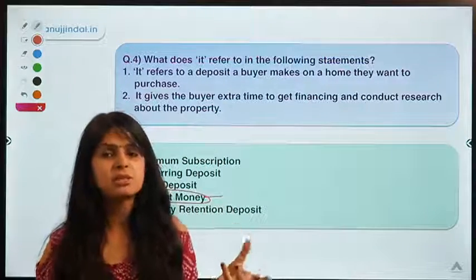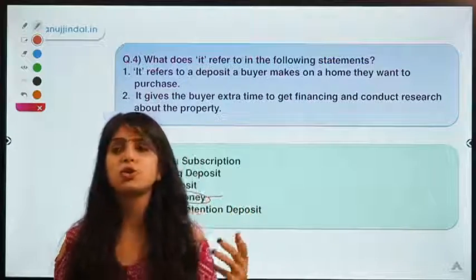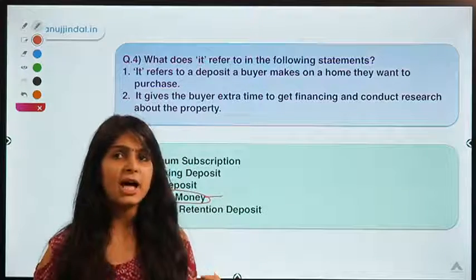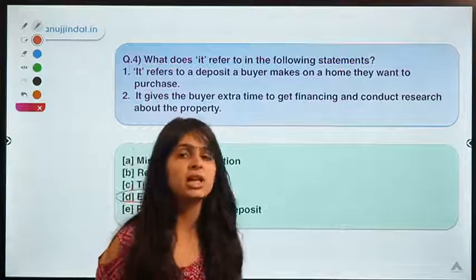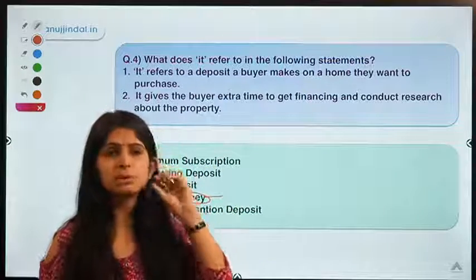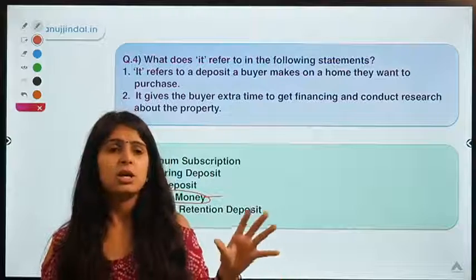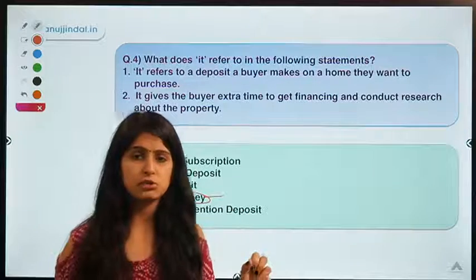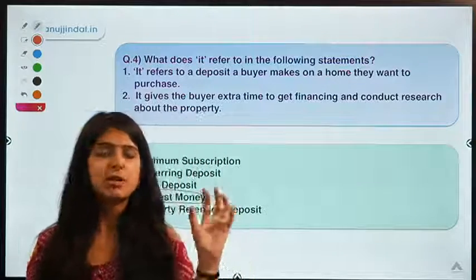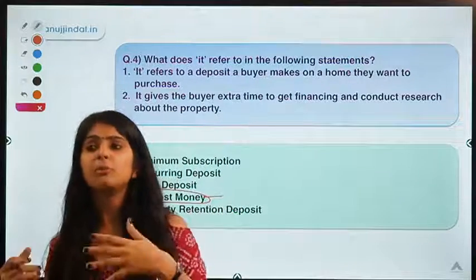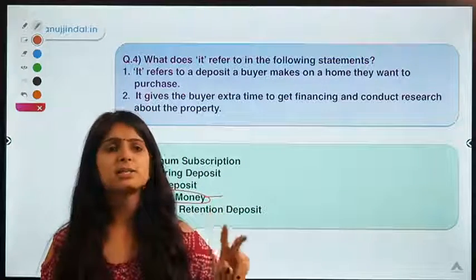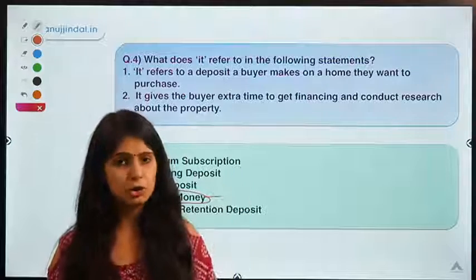You want to buy it, but still there is some amount of risk. You're not sure, you want to consult your parents, you want to consult your friends. So for that, you try to book that flat by giving some amount of money to the builder, or to the person who is authorized to collect your money. So you give some amount of money to him, and then you go home, you consult your parents, consult your relatives, and then you later decide whether you want to buy it or not. But